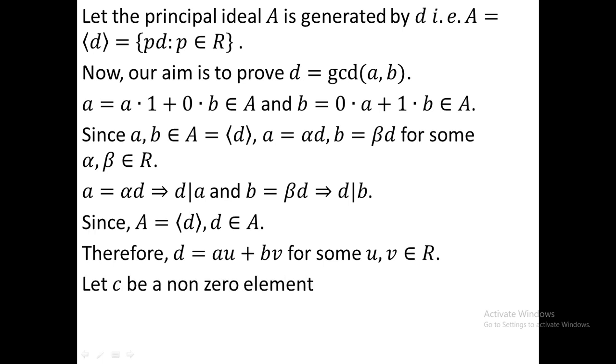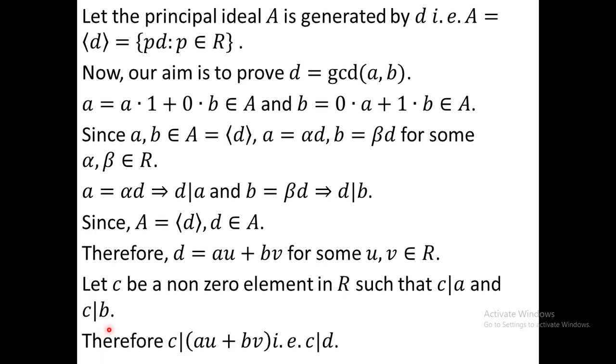Let c be a non-zero element in R such that c divides a and c divides b, that is, c is a common divisor of a and b. Now d will be the greatest common divisor if c divides d. Therefore c divides au plus bv, since we know that if c divides a and c divides b, then c divides au plus bv. So we see that d divides a and d divides b, therefore d is a common divisor of a and b. And for any common divisor c of a and b, c divides d, therefore d is the greatest common divisor.